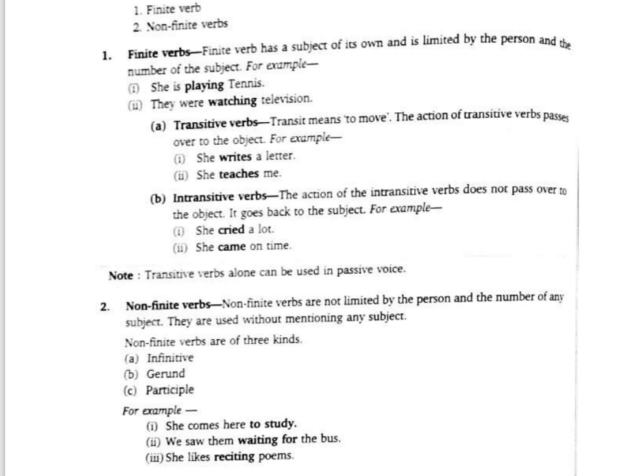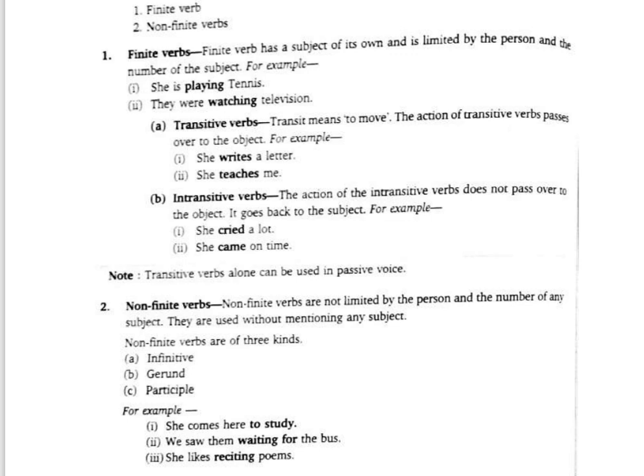Transitive verbs alone can be used in passive voice. So transitive verbs alone can be used if it's a passive voice. Now here, a letter was written. She writes a letter. If you want to make it passive voice, what will it be? A letter. Now writes is in present tense. A letter is written. What should it be? A letter is written. So there's no need for you to use the subject that is there. Here there is no need for you to use it. So transitive verbs alone can be used. Right? Now, a letter is written.